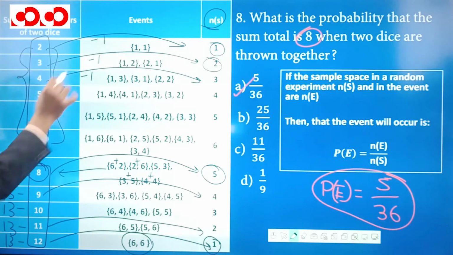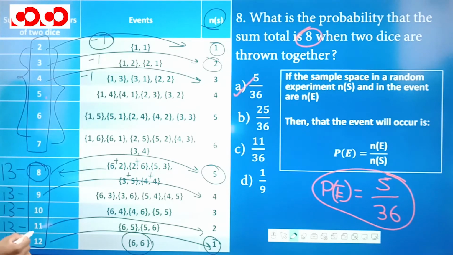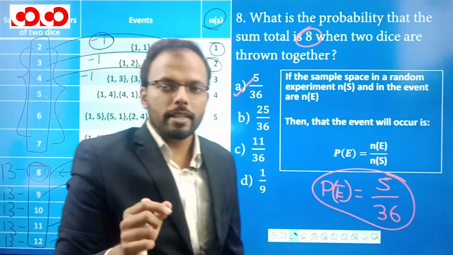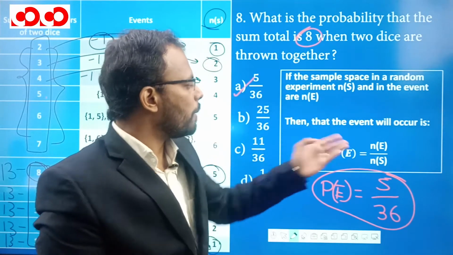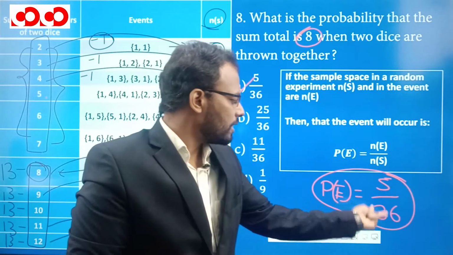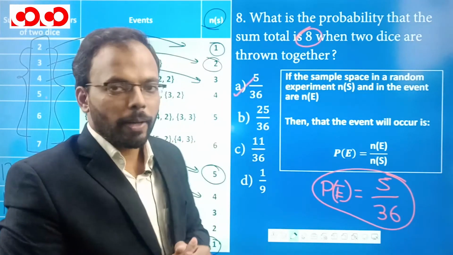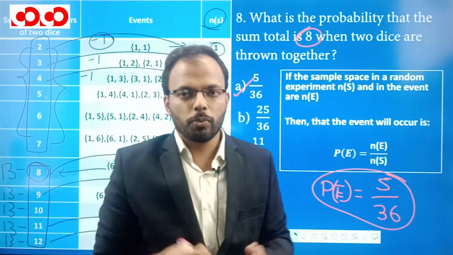From 2 to 7, you have to subtract 1, and from 8 to 12, you have to subtract the digit from 13. I hope this is clear to you. And always this probability formula we know. So out of 36, there are 5. So the probability is 5 by 36. I hope it is clear. Let's move to the next question.